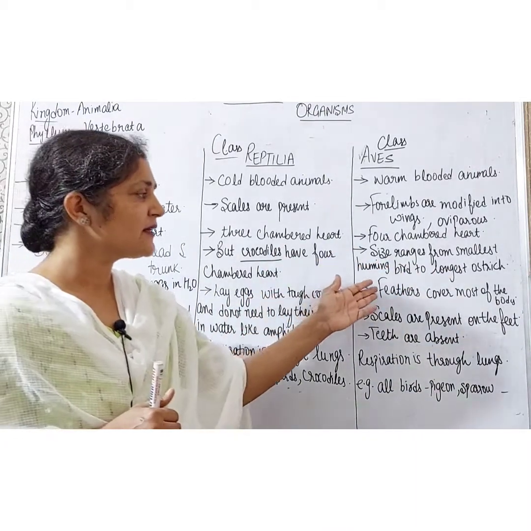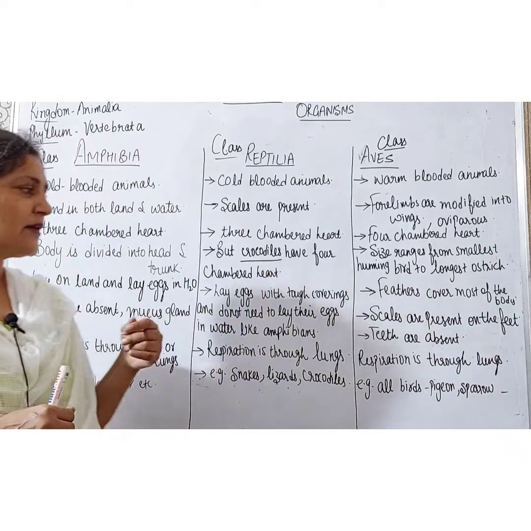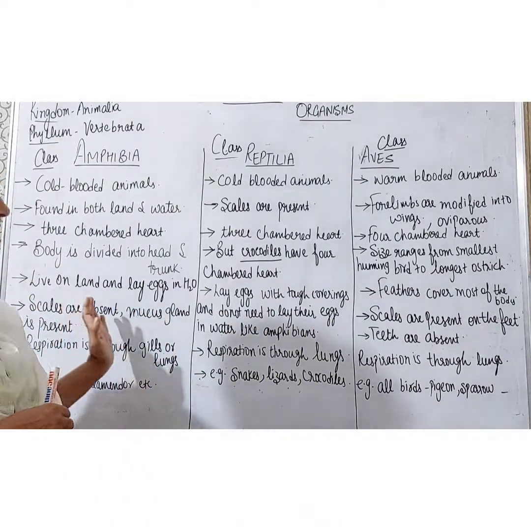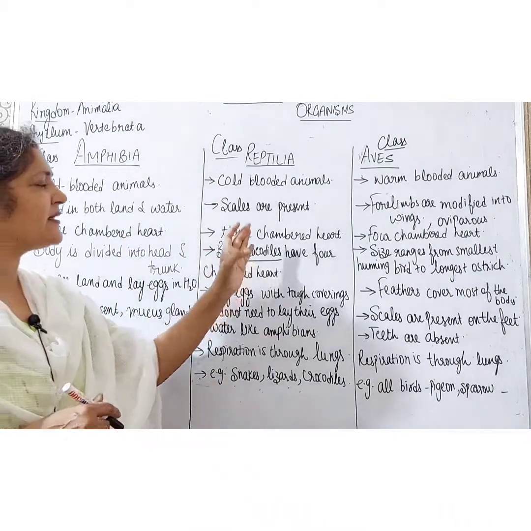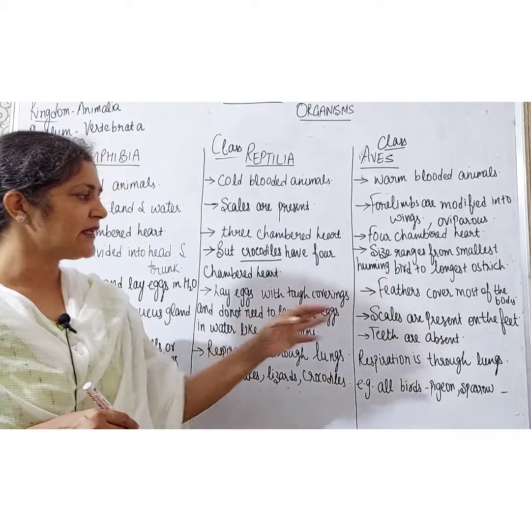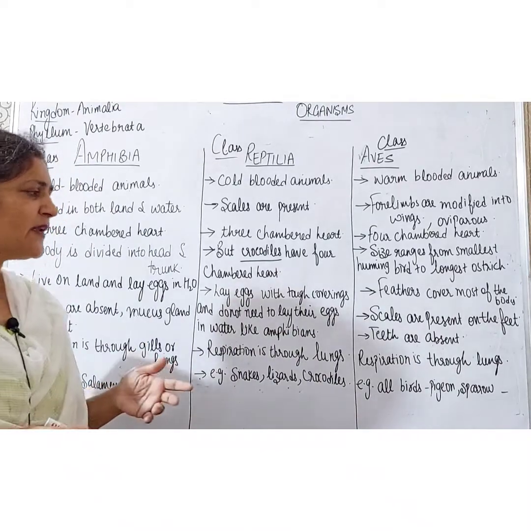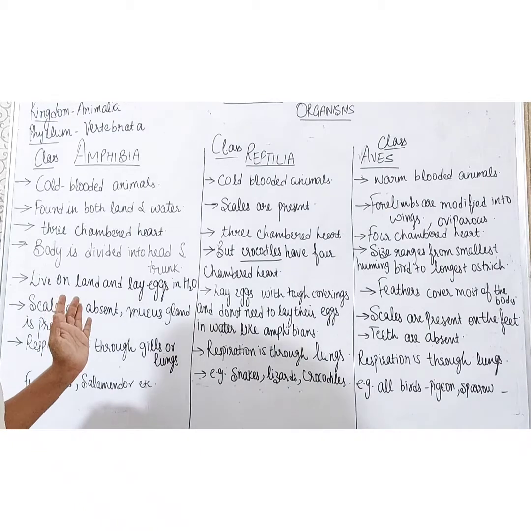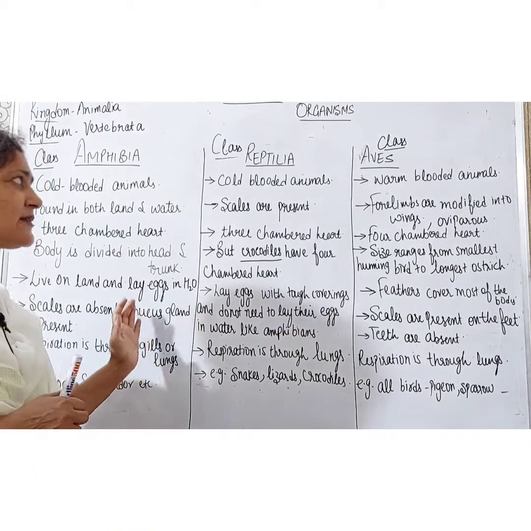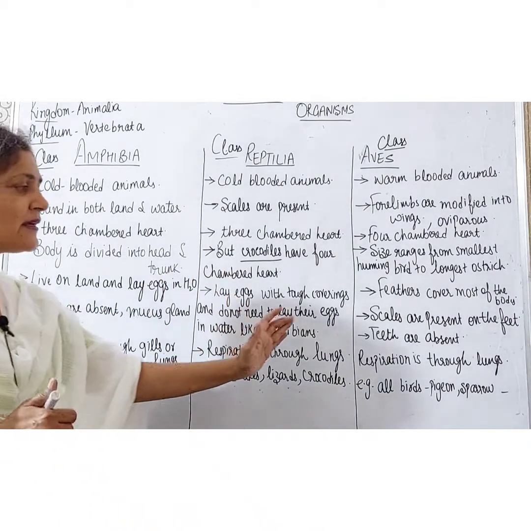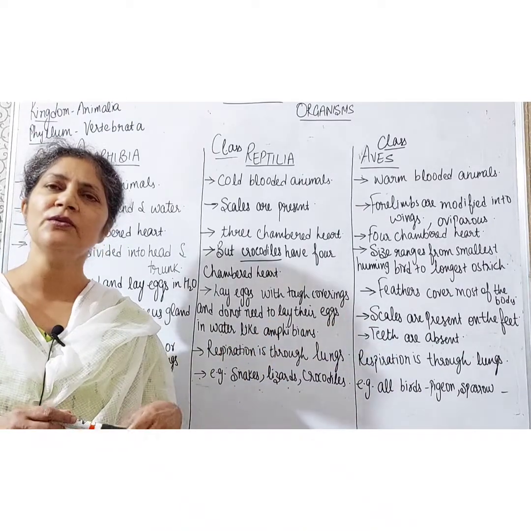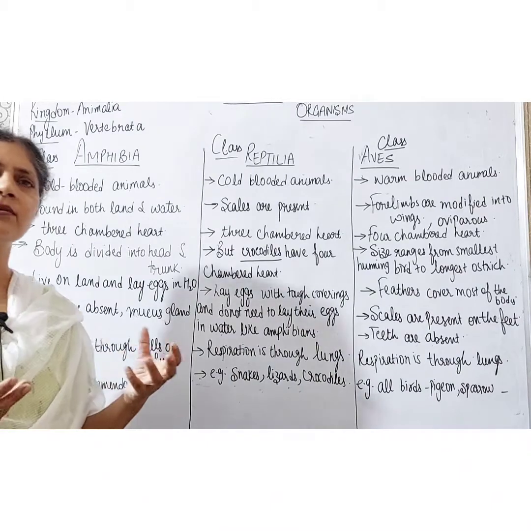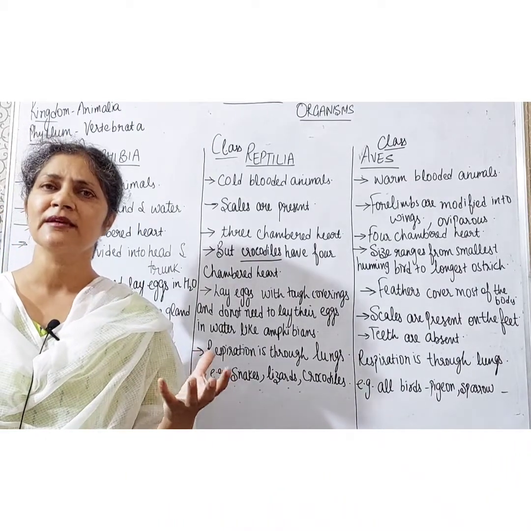Their feathers cover most of the body. Scales are present, right students? But scales were absent in Amphibia and they are present in Reptilia and Aves. Teeth are also absent. Respiration is through lungs. In Amphibia we studied that respiration is through gills or lungs, in Reptilia it is through lungs, and in Aves it is also through lungs. Examples are all birds like pigeon, sparrow, crow, all belonging to the class Aves.